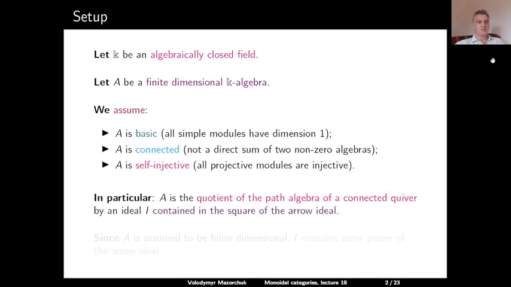In particular, with all these assumptions, we have that A is the quotient of the path algebra of a connected quiver by an ideal I, which is contained in the square of the arrow ideal of this quiver. And since we assume that A is finite-dimensional, we also automatically have that our ideal I contains some power of the arrow ideal. In other words, I is admissible.